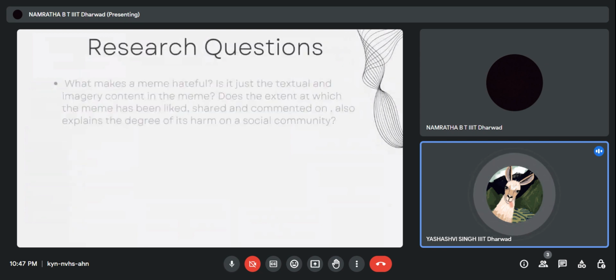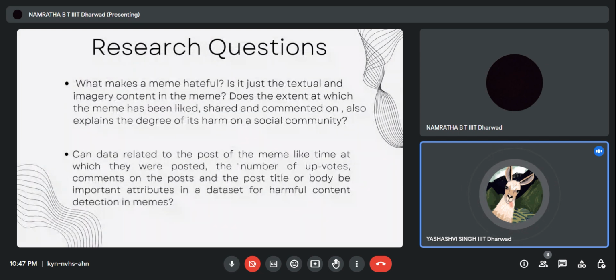Our research question was to understand what makes a meme hateful. Is it only the textual and image content present in a meme, or does any other information about the meme, like how much it's shared and commented upon, also explain the degree of harm in the social community? The second research question was, does extra information like the number of upvotes, comments, etc., also help in detecting harmful content in memes, and do they explain the reasons behind it?